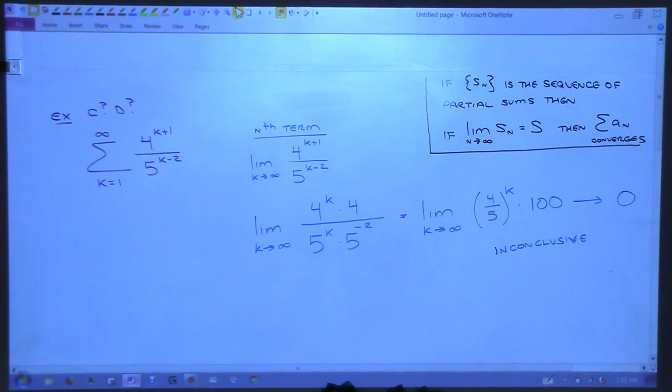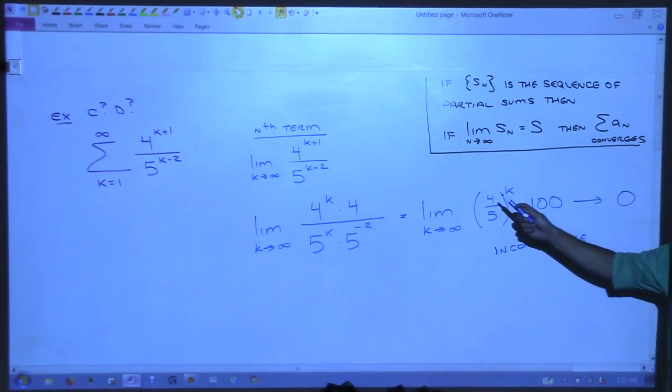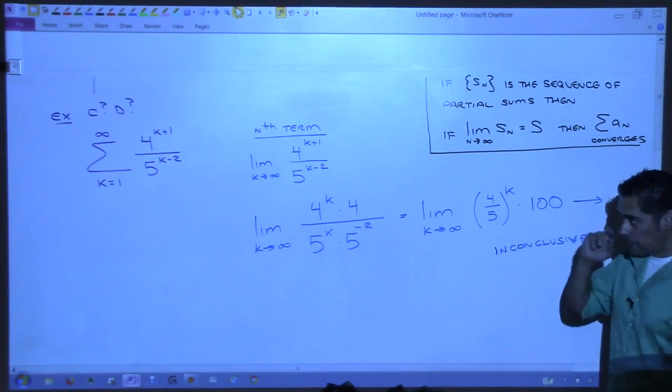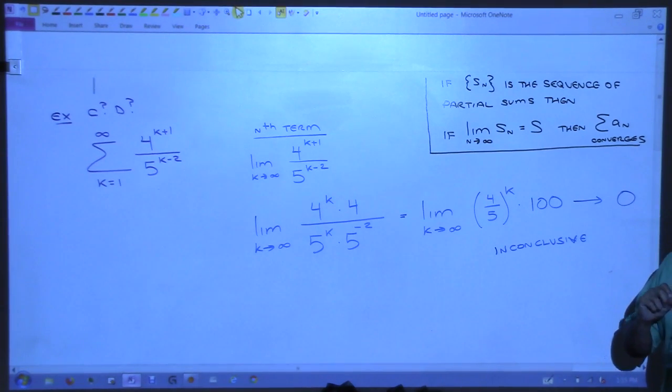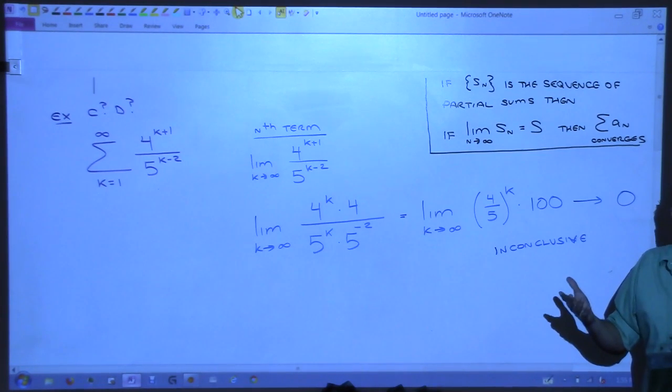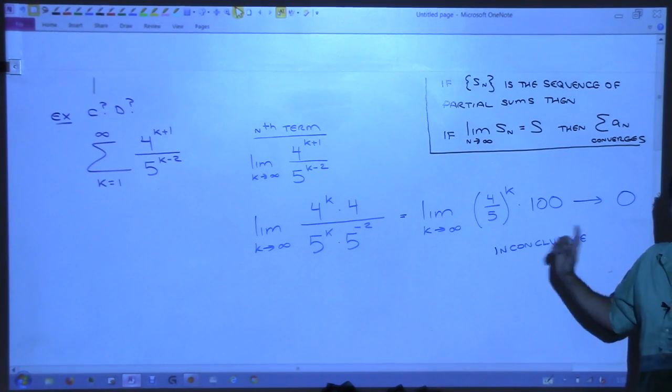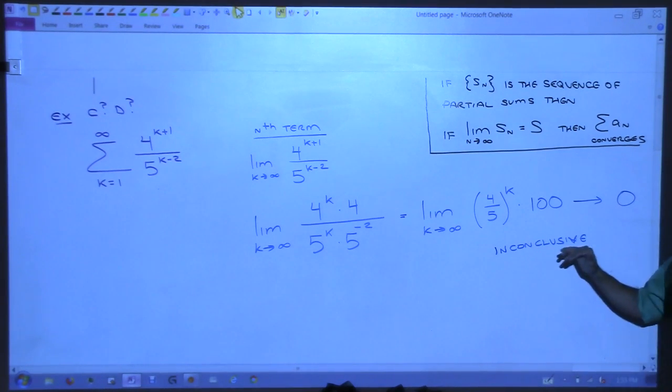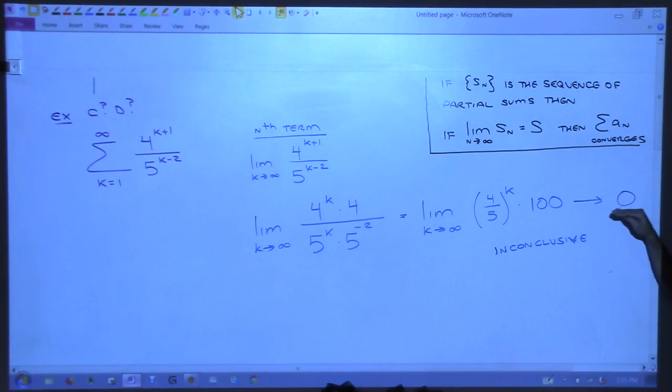If it's not divergent, then it has to be convergent. Those are the only options, right? No, this doesn't say that it's not. Oh, okay, it could be divergent still. That's right. It could be divergent. Yes, it could be divergent, right? It could be. But this test says if this limit does not go to 0, it has to be divergent.